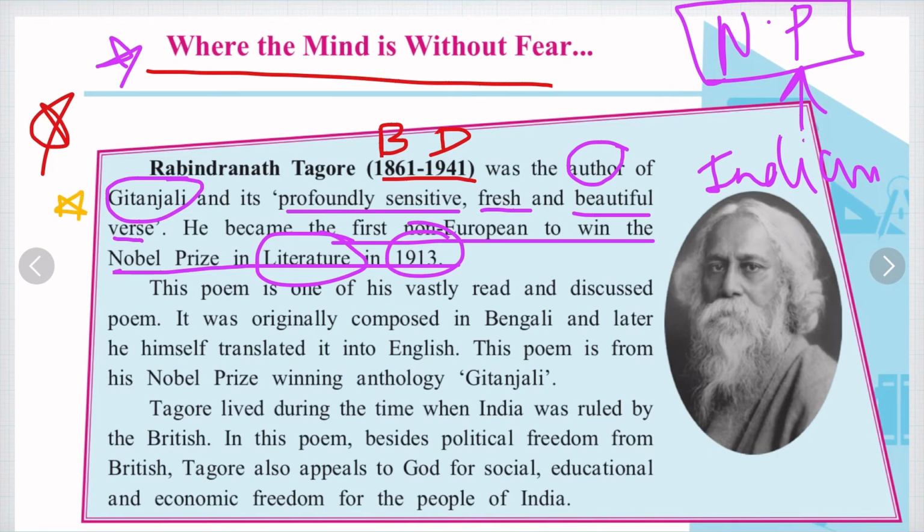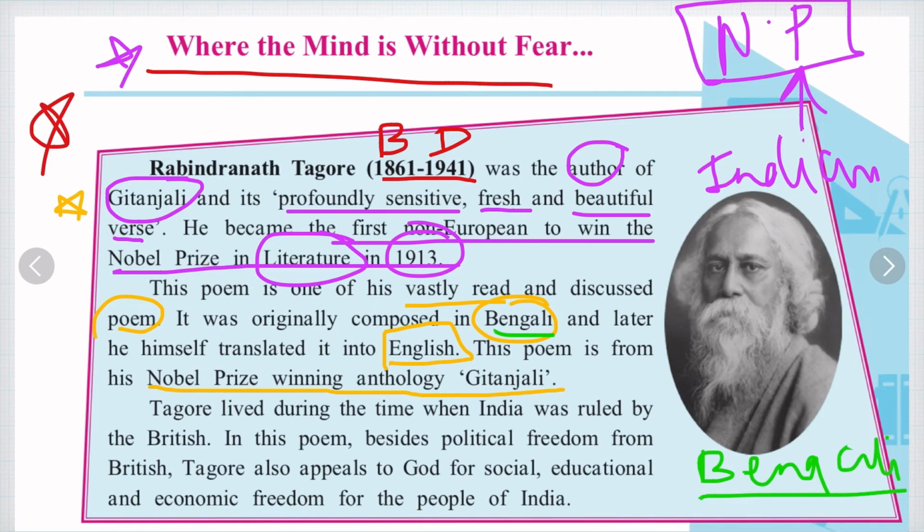This poem is one of his vastly read and discussed poems. It was originally composed in Bengali and later he himself translated it into English. This poem is from his Nobel Prize winning anthology Gitanjali. I told you before, first he wrote it in Bengali language as he was from Bengal, and then he translated it from Bengali to English.